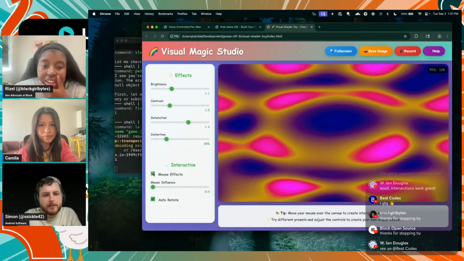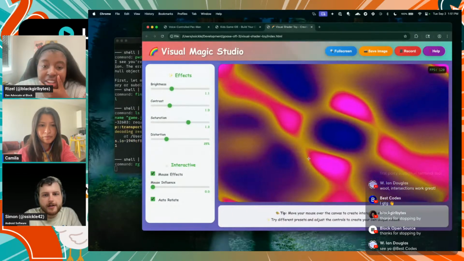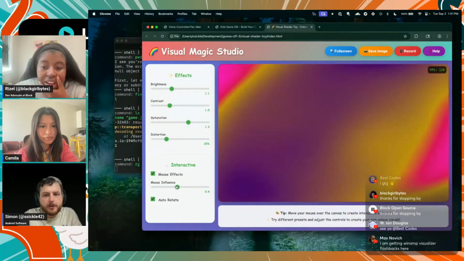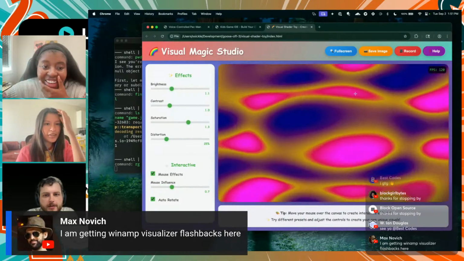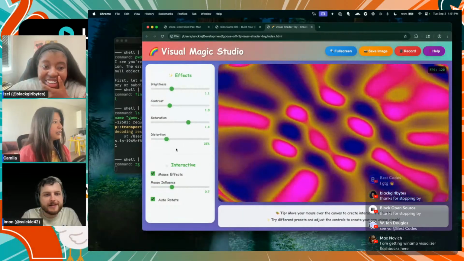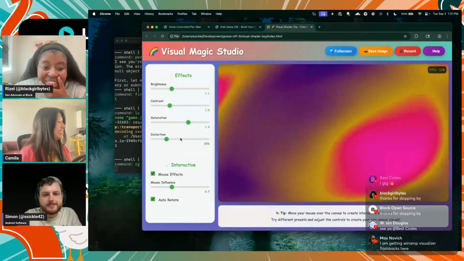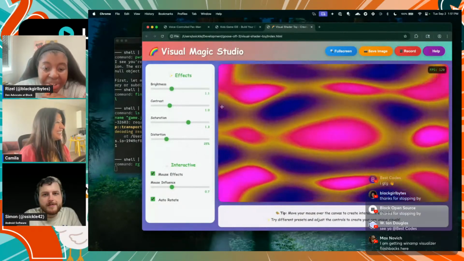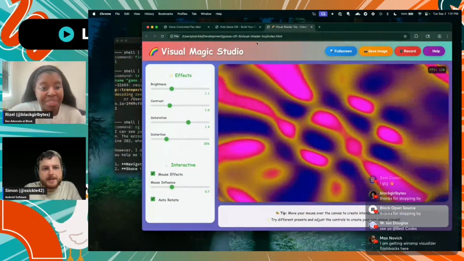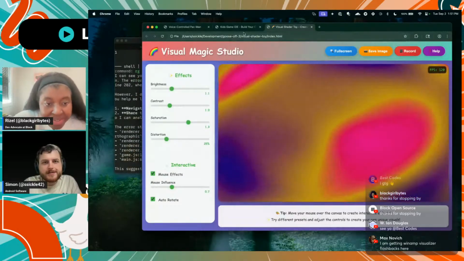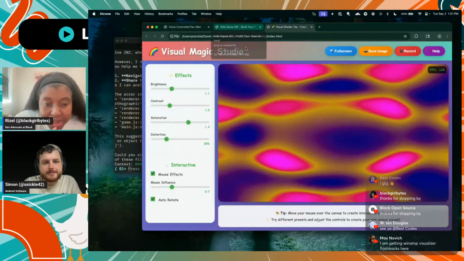It added some mouse effect things here, like pulses based off the mouse being... Sorry. Can you still hear me? Oh, sorry, I'll take you off. My bad. I was putting us in the group. Sorry. Go ahead, Simon.